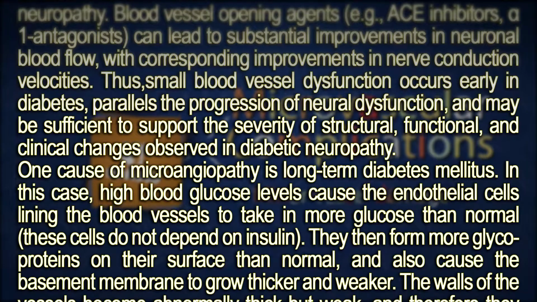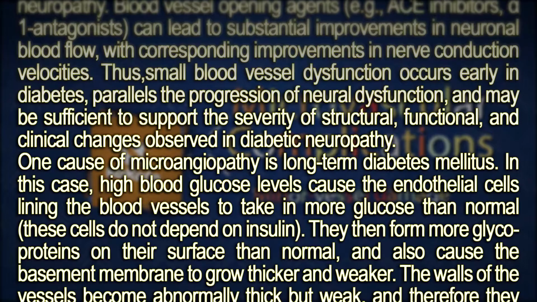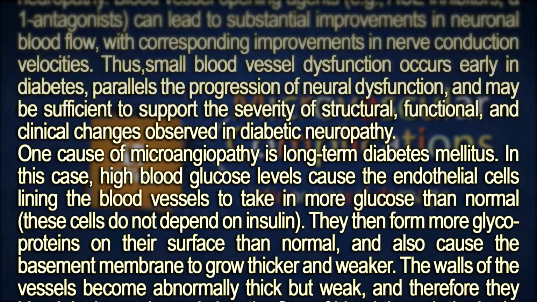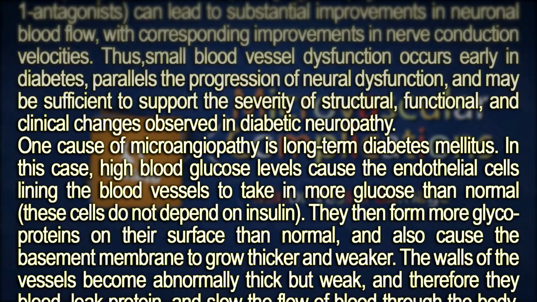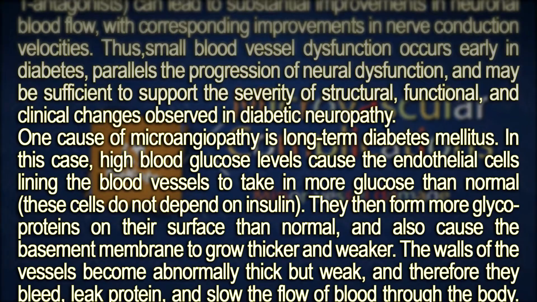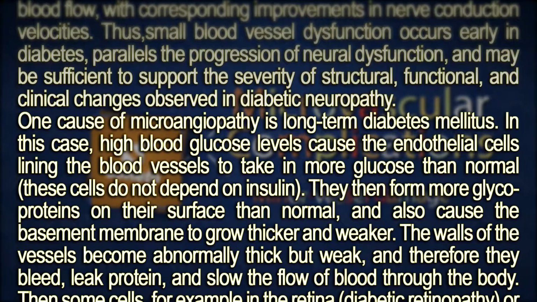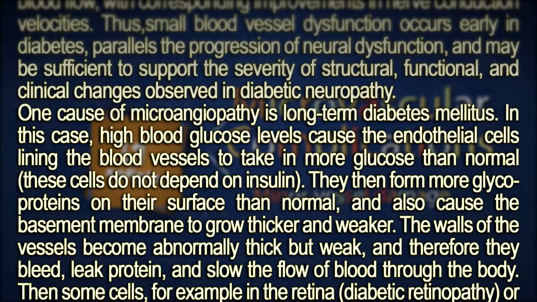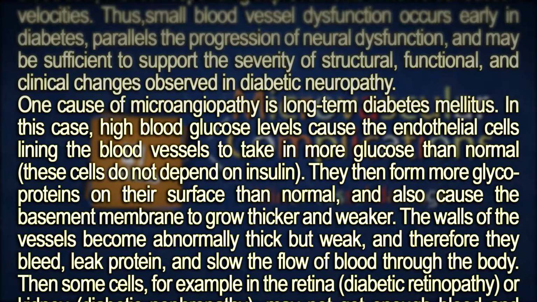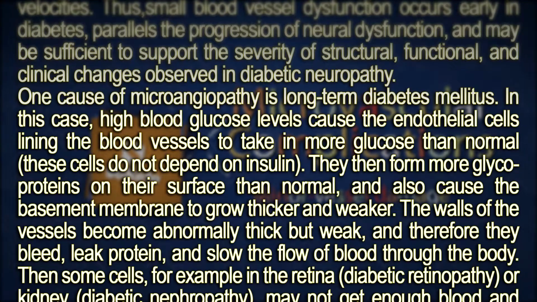They then form more glycoproteins on their surface than normal, and also cause the basement membrane to grow thicker and weaker. The walls of the vessels become abnormally thick but weak, and therefore they bleed, leak protein, and slow the flow of blood through the body. And that slowing of blood can be a potential issue.